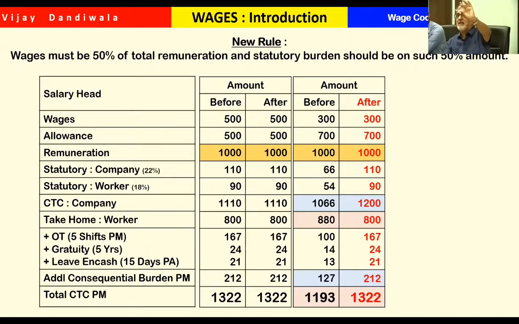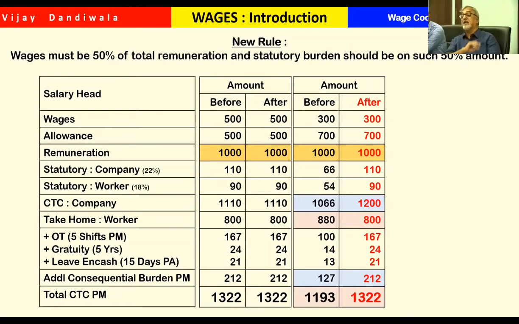But at least that gap is narrowed down, and our financial impact will be reduced. PF will be a bigger amount, ESI will be a bigger amount, but what is exorbitant is overtime, gratuity, and leave encashment. It is going to have a phenomenal impact on companies.